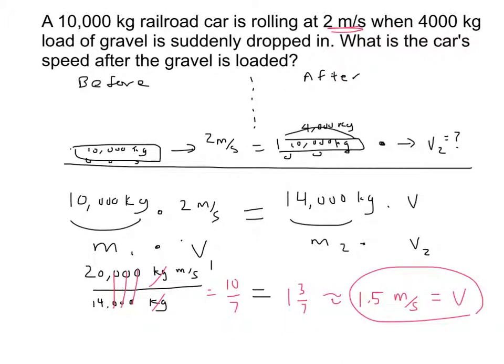And if we look at that, we could see, well, this velocity is smaller than that one. Does that make sense to us? Well, the mass is bigger, so since the momentum is constant, it probably is logical that the velocity would be smaller than the original velocity of this lighter car.